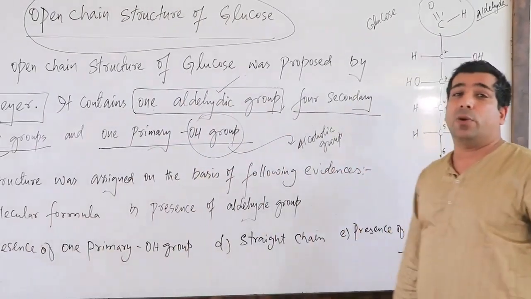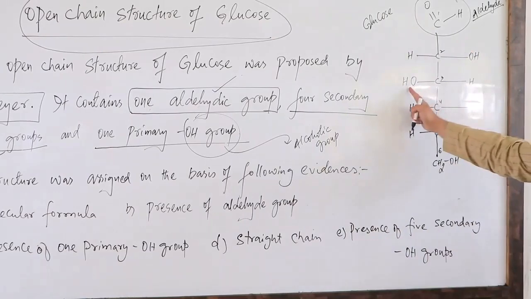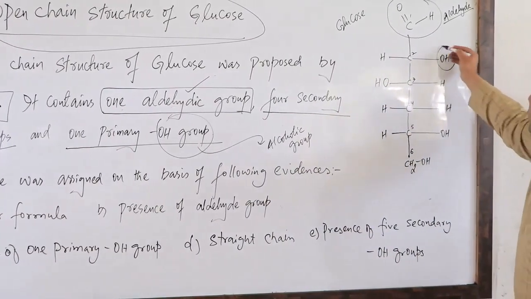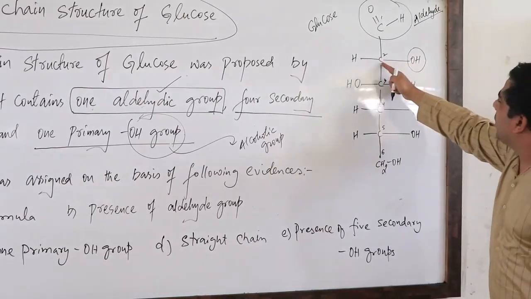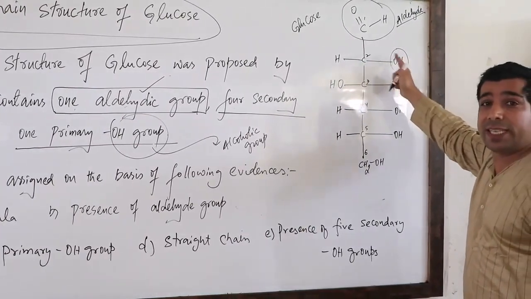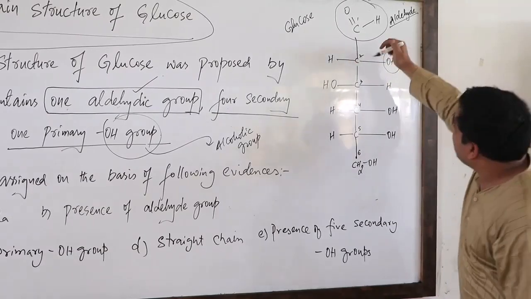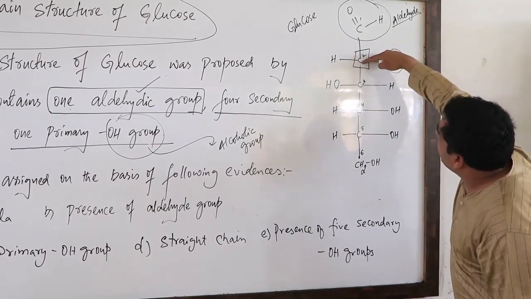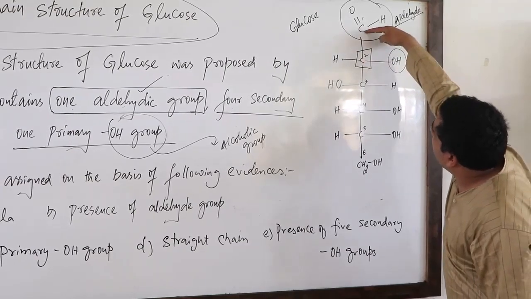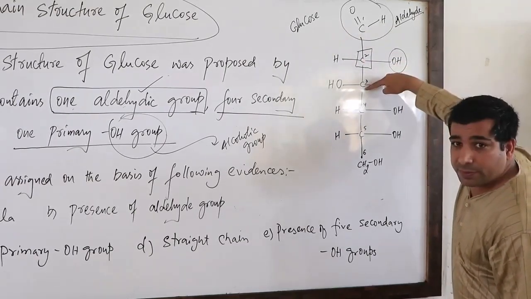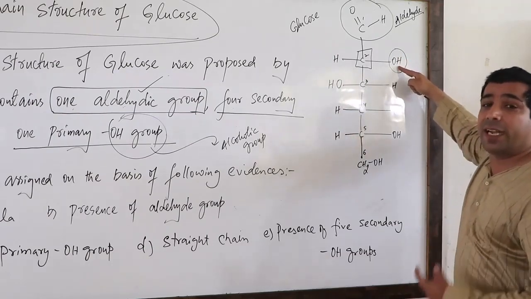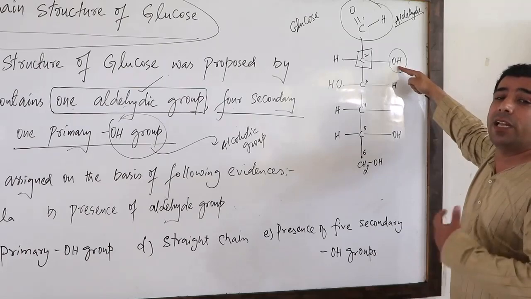Four secondary OH groups. Look at this OH group. If you see this OH group, it is attached to the second carbon. And that second carbon is directly attached to two other carbons, the first carbon and the third carbon. So this OH group is known as a secondary OH group or secondary alcoholic group.